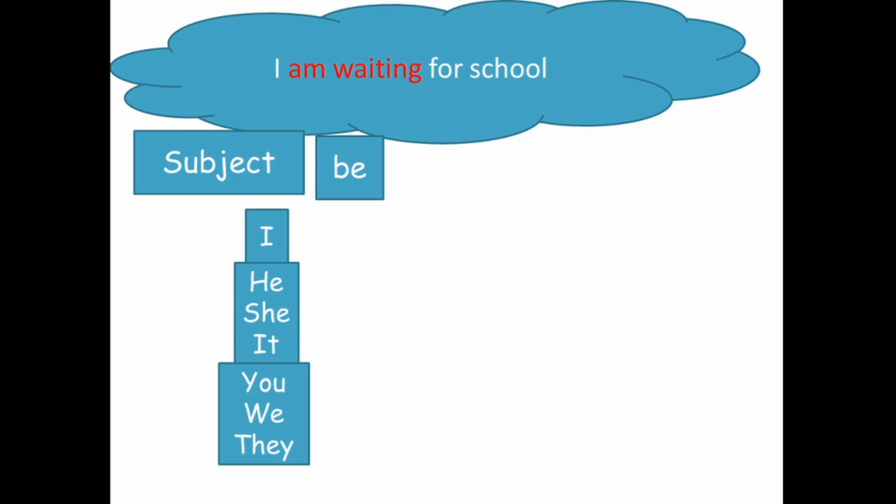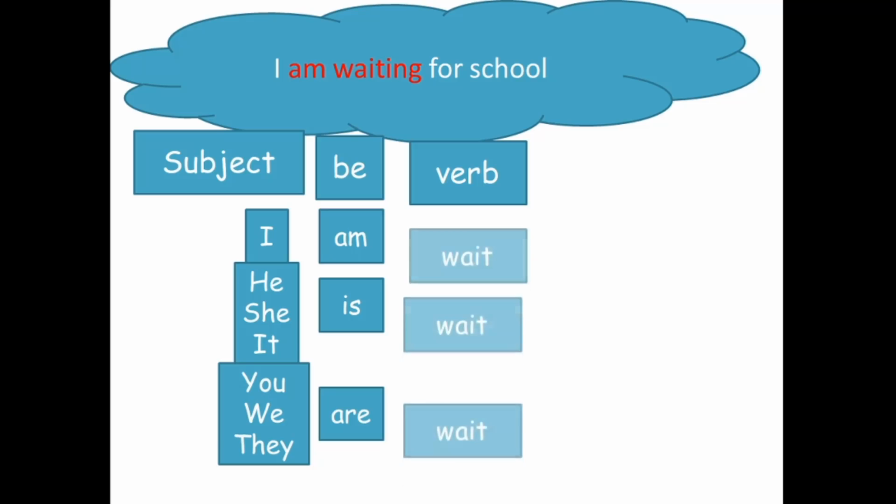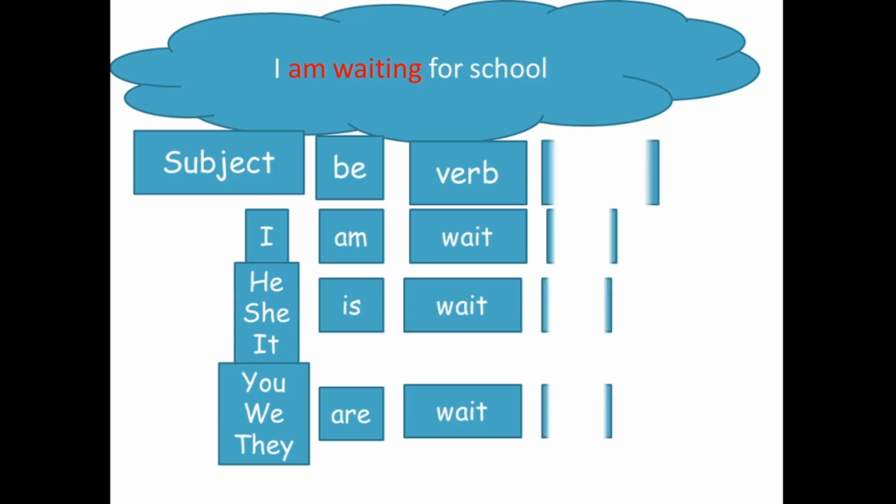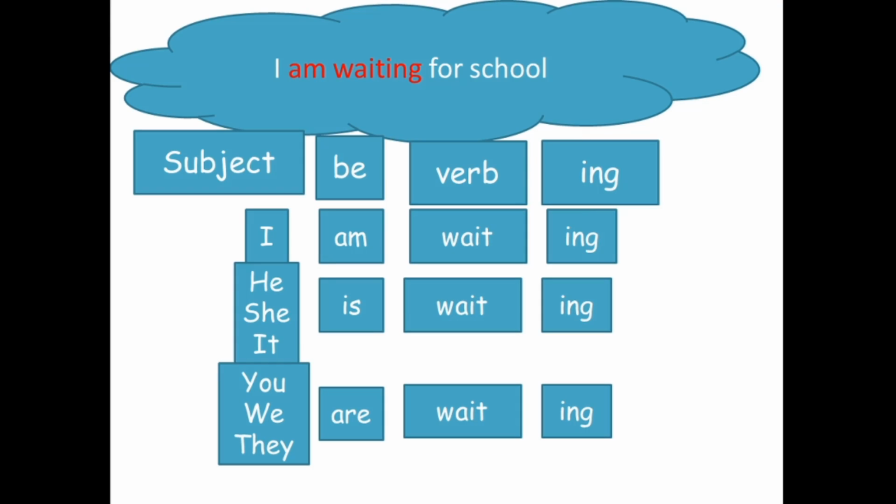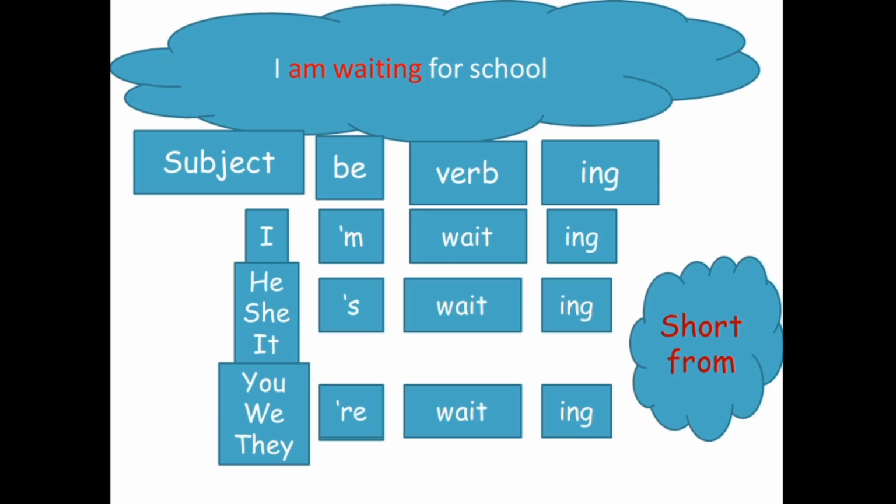We have the verb to be in the simple present. We say I am, he is, she is, it is, you, we, they are. And the base verb, like for example, we have wait here. Wait, wait, wait, and we add ing. So the key words in the present continuous form are the verb to be, the auxiliary verb to be, and the ing form, of course.